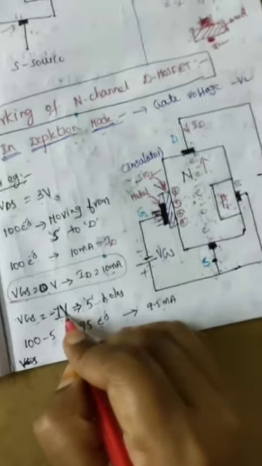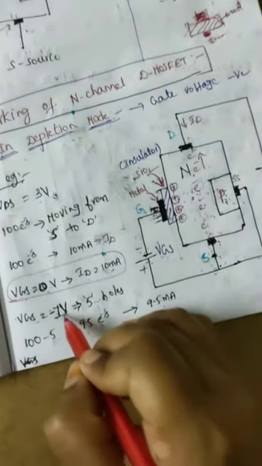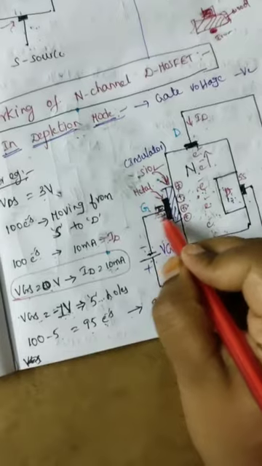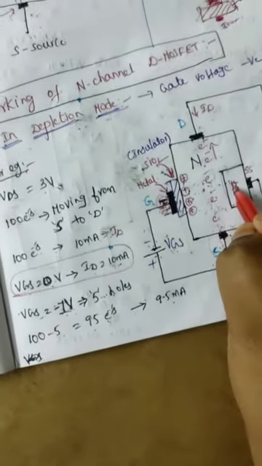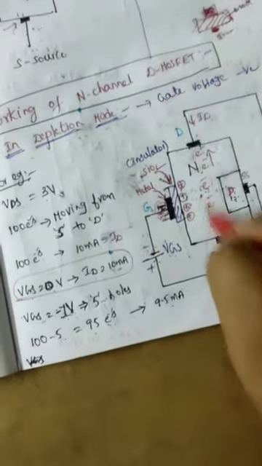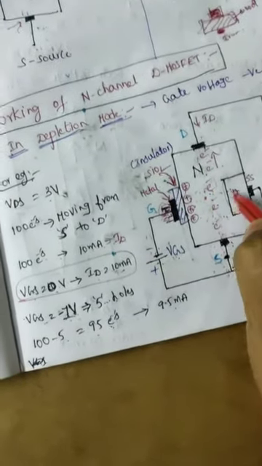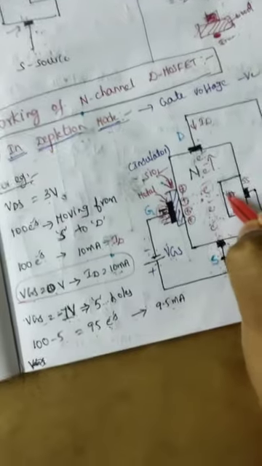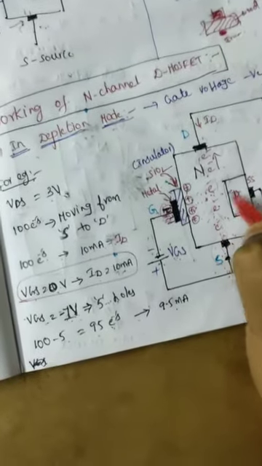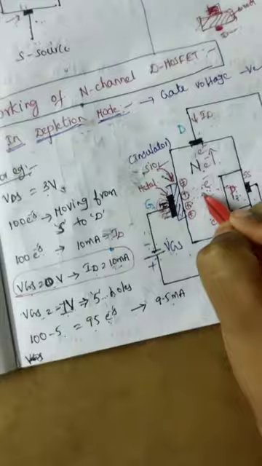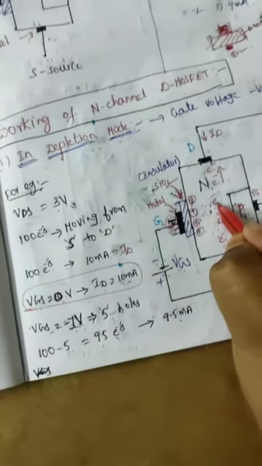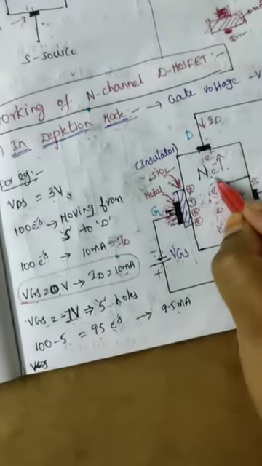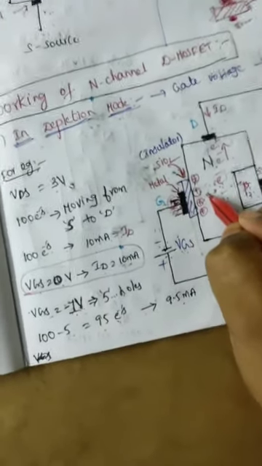Suppose VGS equals minus 1 volt. Because of the negative voltage of minus 1 volt on the gate terminal, suppose it attracts 5 holes from the p substrate. Here the charge carriers are electrons. Whenever the holes from the p substrate enter the n channel, these 5 holes recombine with electrons, so 5 electrons are lost.